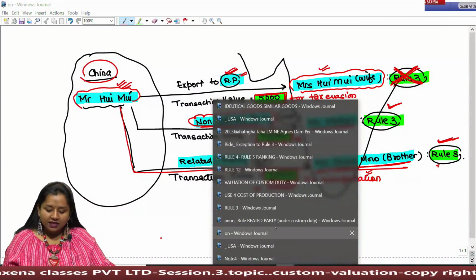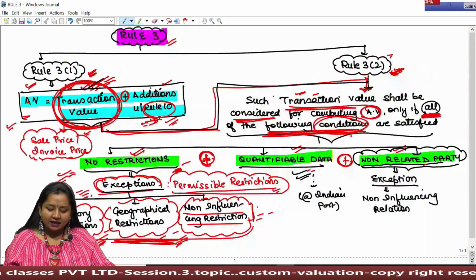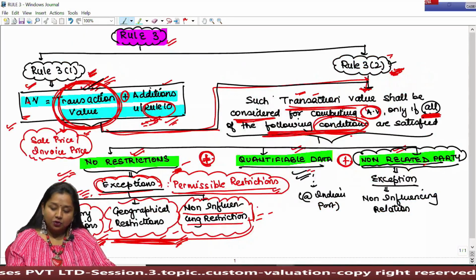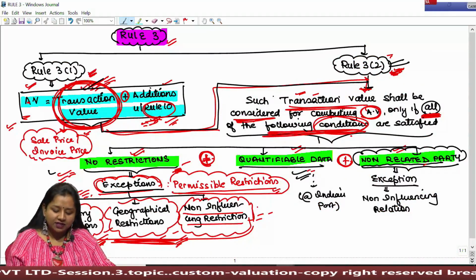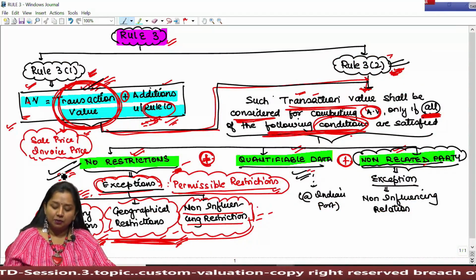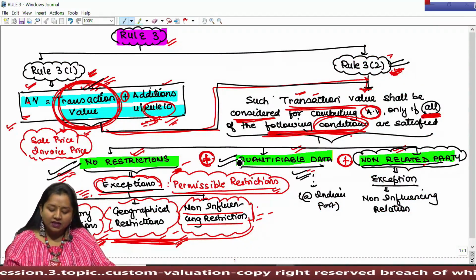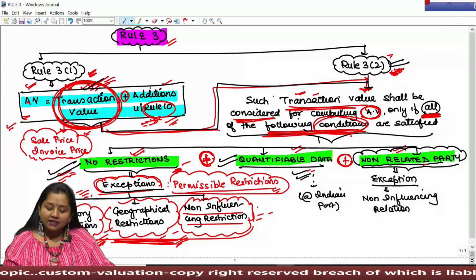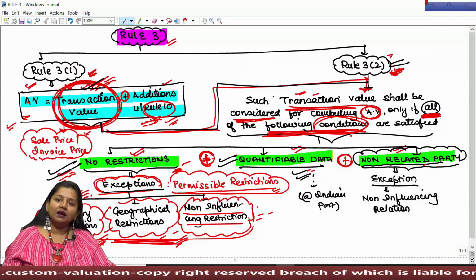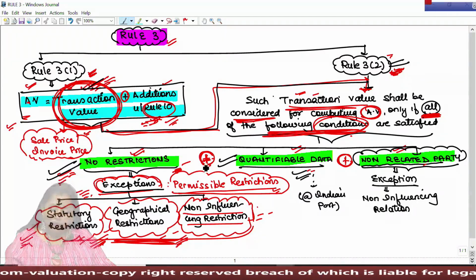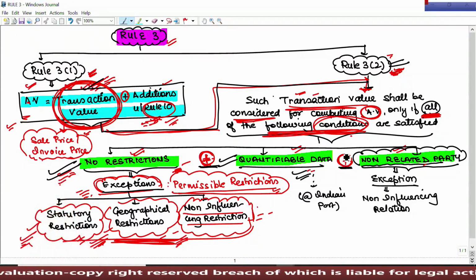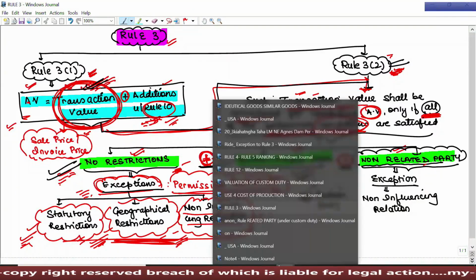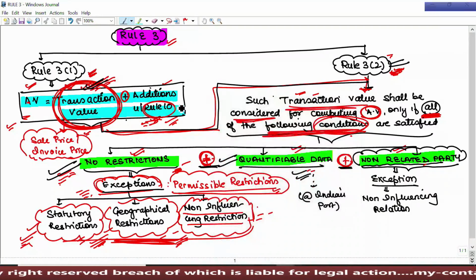So sir, in this case we can say that Rule 3.2 has three conditions: that the seller does not impose any restriction on the buyer post sale, all the information related to imported goods must be quantifiable at the Indian port, and seller and buyer must not be related parties. If all these three conditions get satisfied, then this transaction value shall be considered for determining assessable value by adding the different additions under Rule 10.